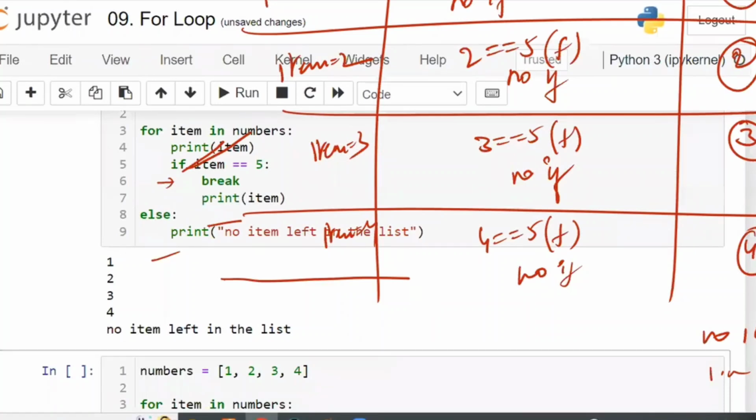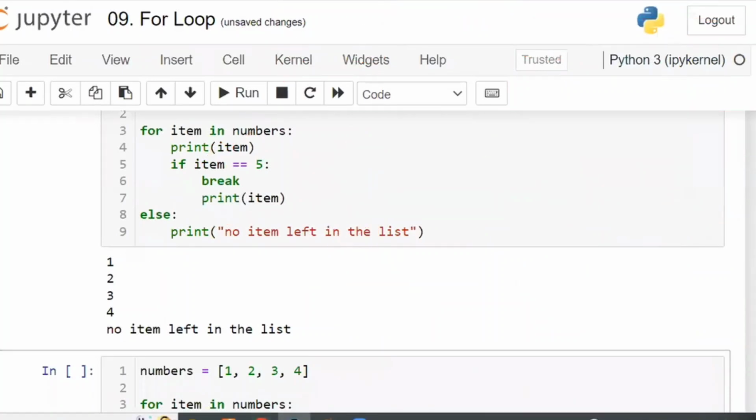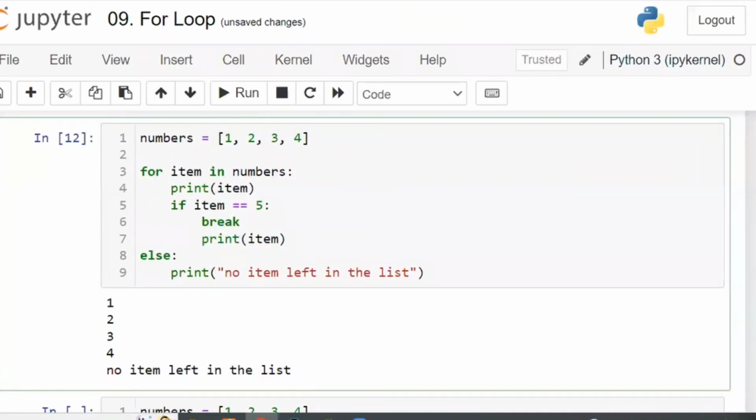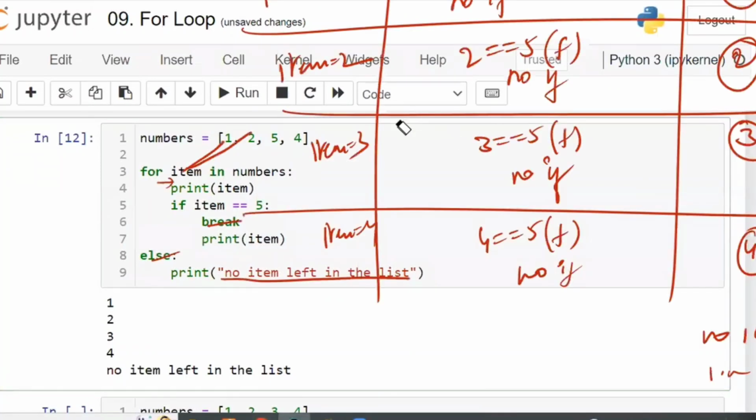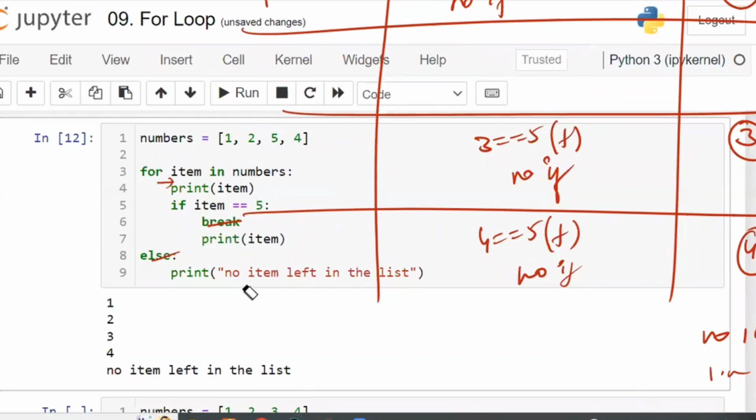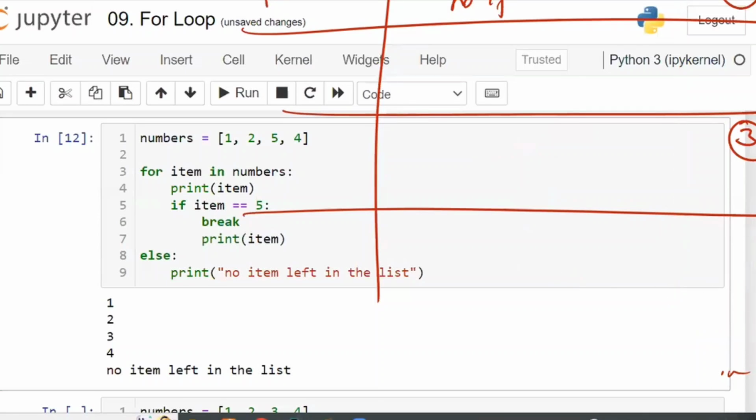Clear, guys? Now, let us change the code. Here, I'm putting 5 in between. Once again, first item is equal to 1. Is 1 equal to 5? No. So first item 1 will be printed. Let me erase all these things. First 1 will be printed. After that, 1 is equal to 5? No if condition, so if is ignored.